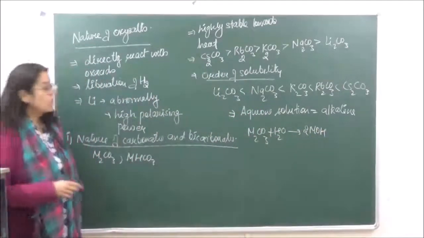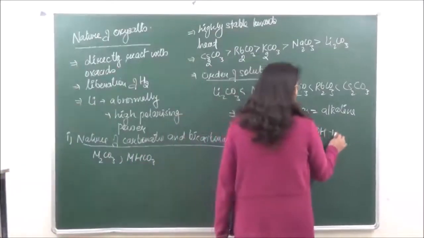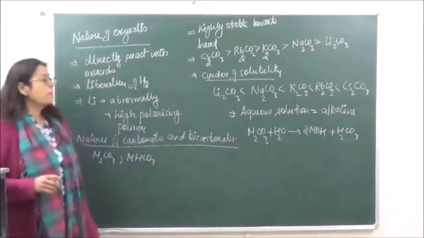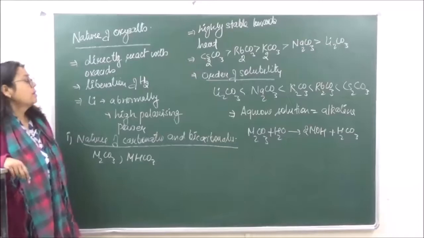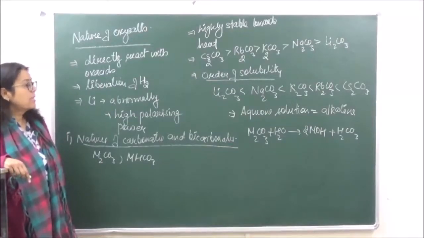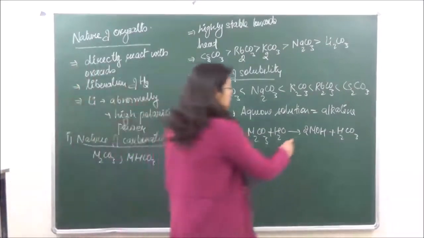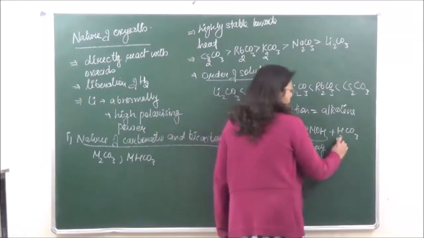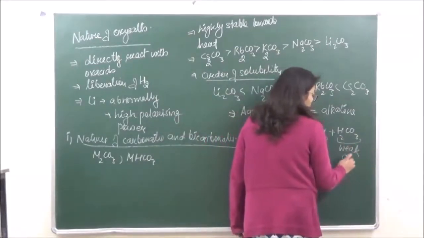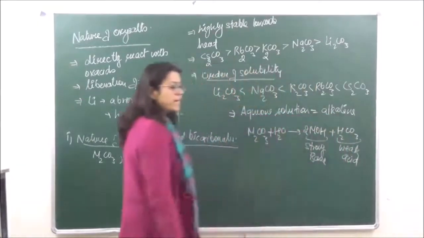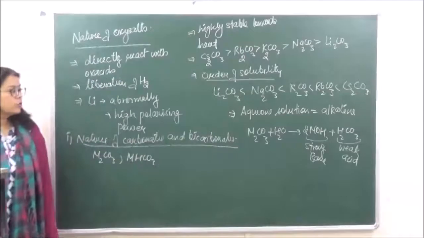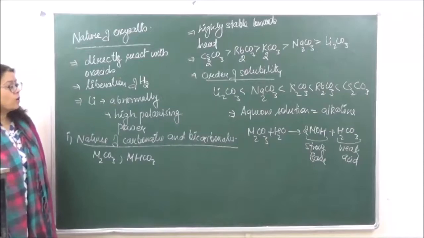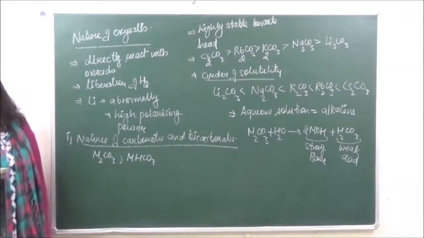This is a strong base, and with it we get a weak acid, which is carbonic acid. Because of the strong base, the solution of metal carbonate is basic in nature. Okay, because this is a strong base and this is a weak acid. Therefore, the solution formed by dissolving metal carbonate in water is basic in nature.